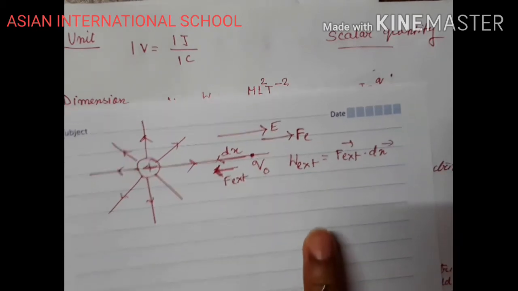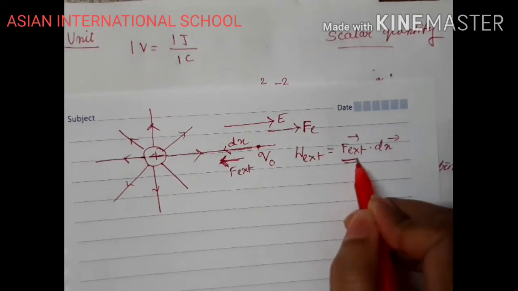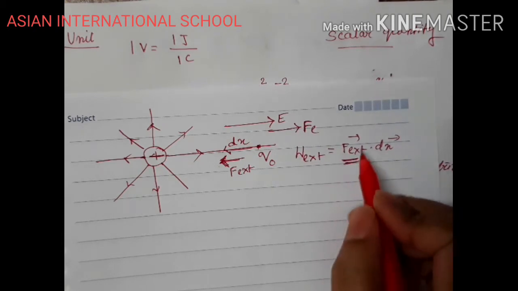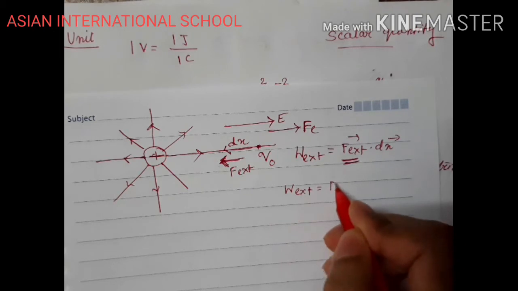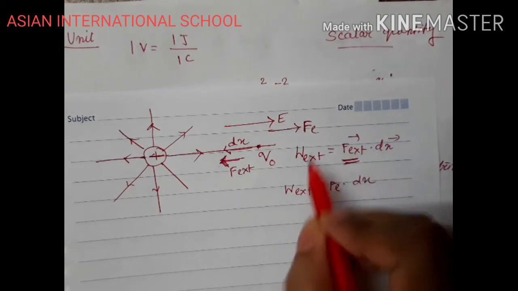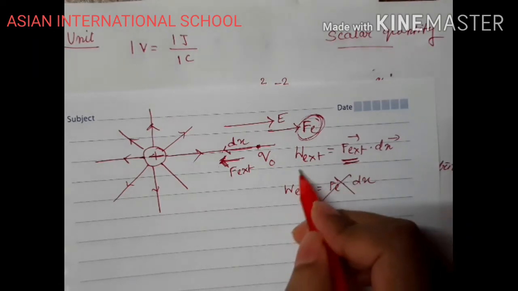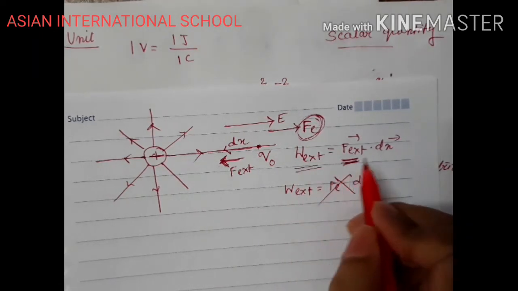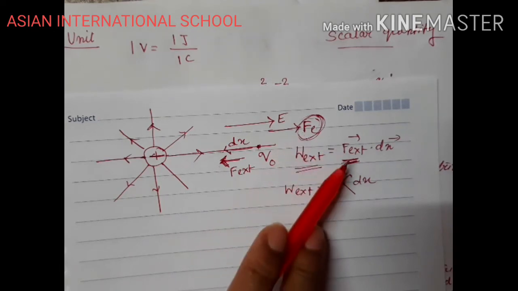Okay, this is external force. Clear? This is something you should remember. You cannot write W external equals Fe into dx. This is not the correct way. W external means you are applying an external force. Don't get yourself confused with this and this one.